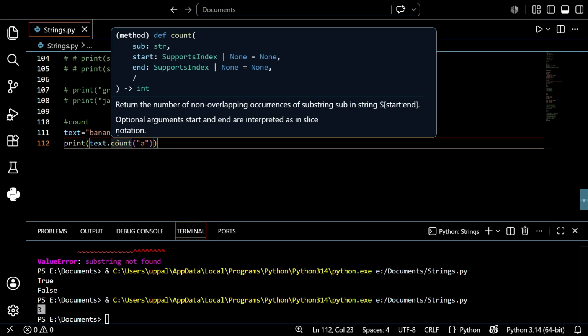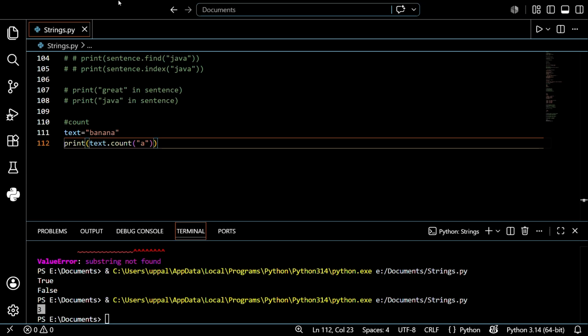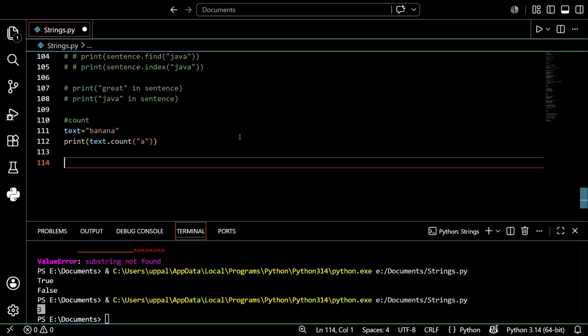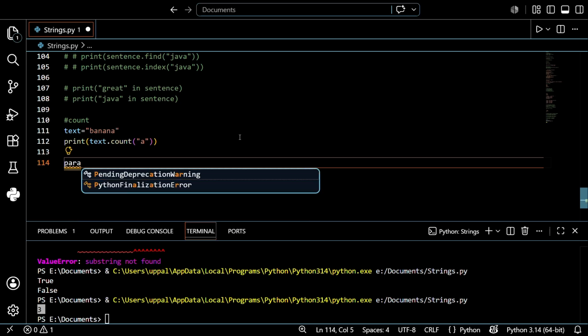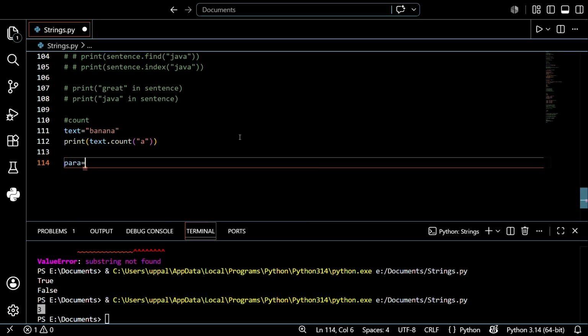So please pause and try this question. Before that, just see this: I want to create a text paragraph, so para is equal to "the cat sat on the mat because the cat was tired."